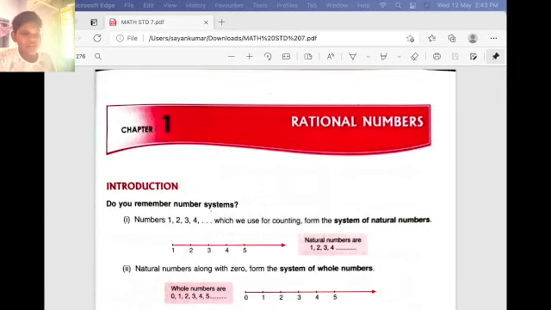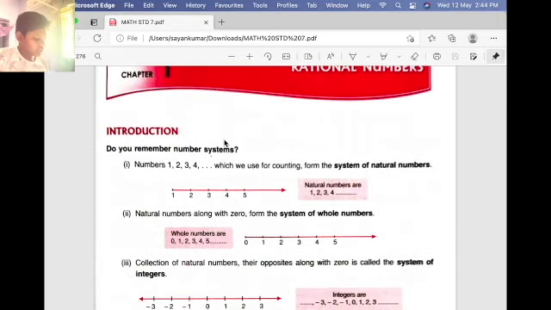I am Sayan Kumar, and today we are going to read chapter 1 of class 6, class 7 DAV maths. So let's start. First we have chapter 1, that is rational numbers. Let's see the introduction. What is written in the introduction?